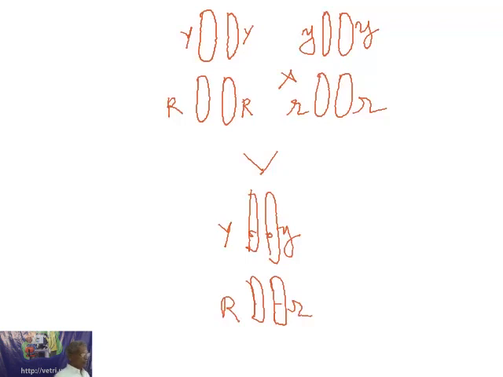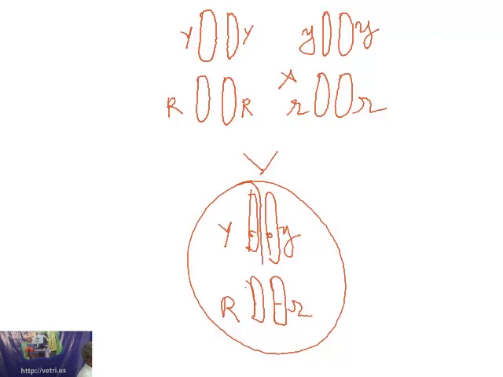Now, when this plant is self-fertilized, pollen is taken from this plant and deposited over the stigmatic surface of the same plant. So this will produce 4 gametes and that will also produce 4 gametes. How to write the 4 gametes? See how I am writing. This is one gamete, capital Y, capital R. While these two chromosomes are going to one pole, the leftover chromosomes, namely small y and small r, will go to another pole.